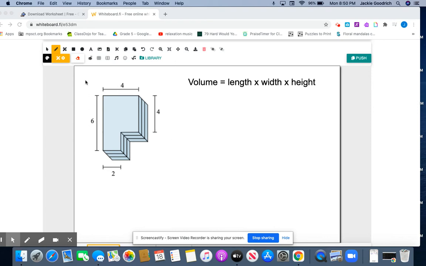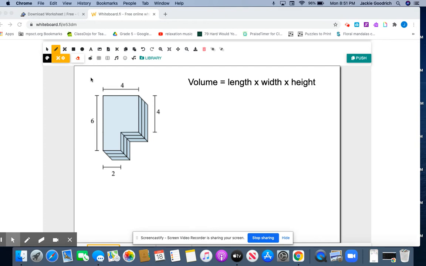Hey friends, so I just want to show you a quick reminder video on how to find total volume. There were a lot of questions about it last week, but I want to make sure that you guys have a handle on this. So this is an irregular shape. It's not the kind of shapes that we've been looking at so far. We've just been looking at cubes, and now we have this irregular shape looking thing.